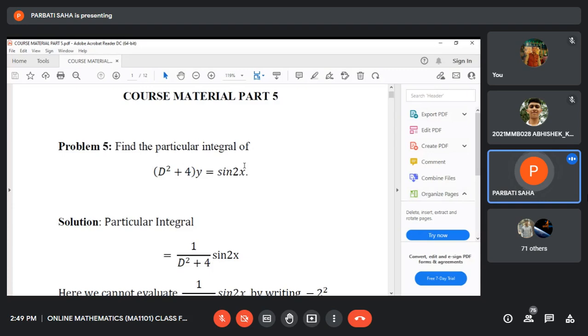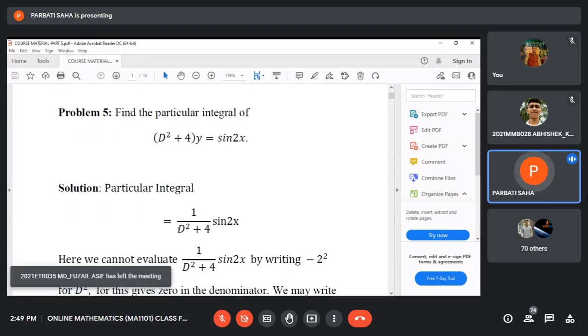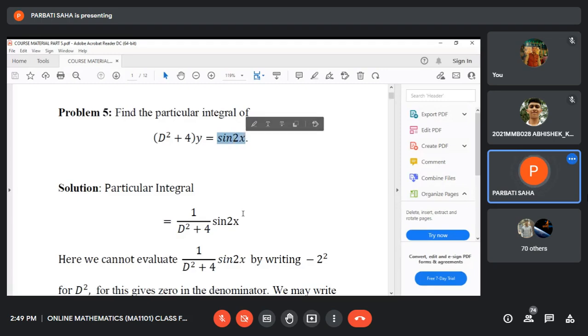Okay, now you see how to find the particular integral of this differential equation. It is easy to find the complementary function, so we just find the particular integral. The particular integral is 1 by f(D), where f(D) is D square plus 4, operating on capital X. Capital X means the function on the right side, that is sine 2x.